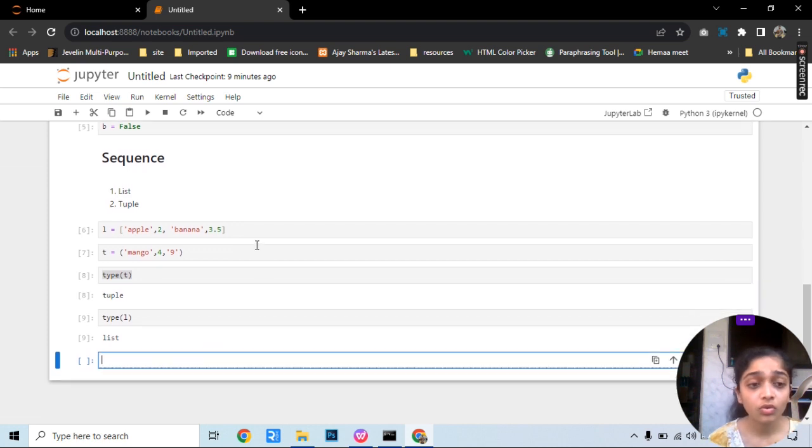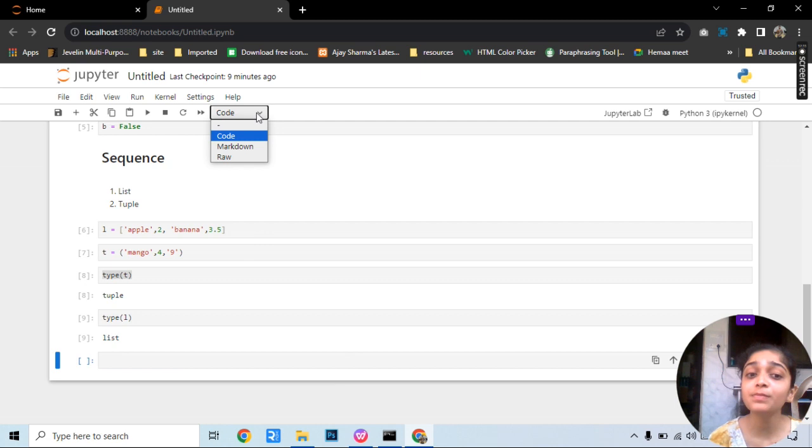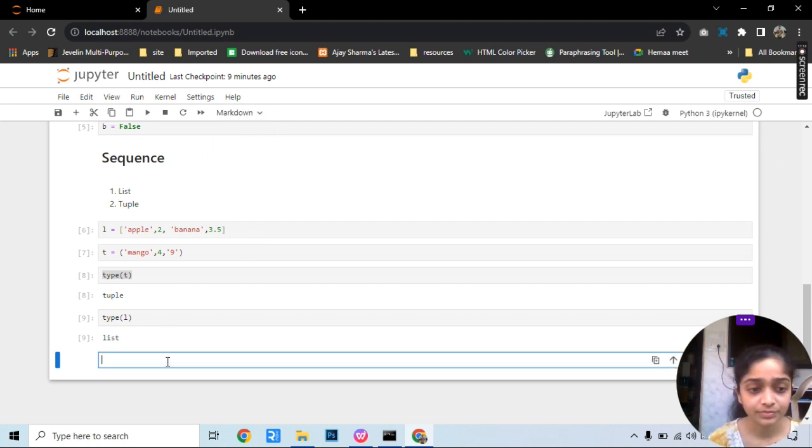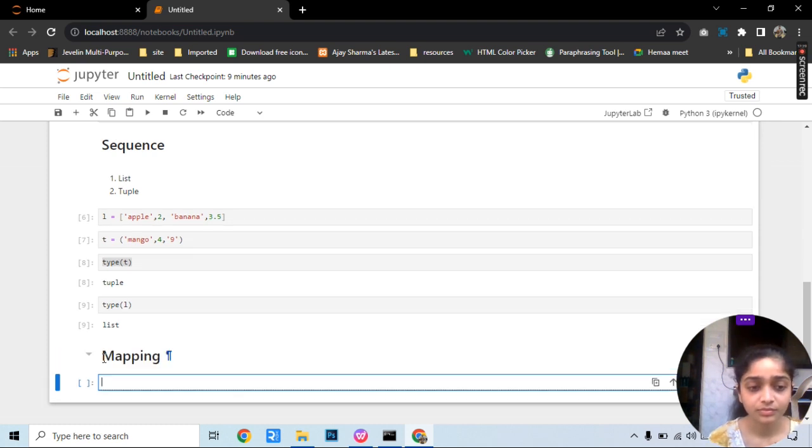Now we know what a list is and what a tuple is. We will see dictionaries, that is the mapping data type. So how do we define dictionaries? We initialize one variable in curly brackets. It will be stored in key value pairs. So I am writing here int and assigning some value as 5.